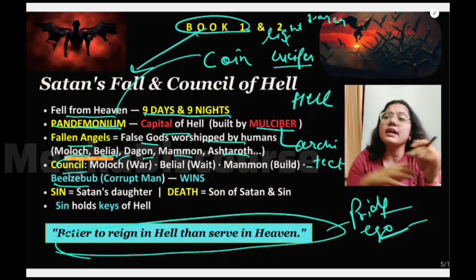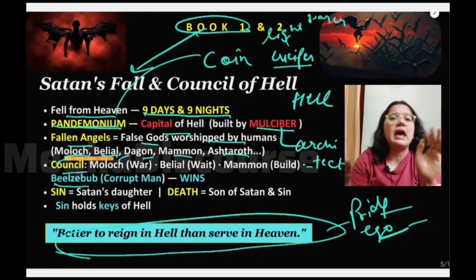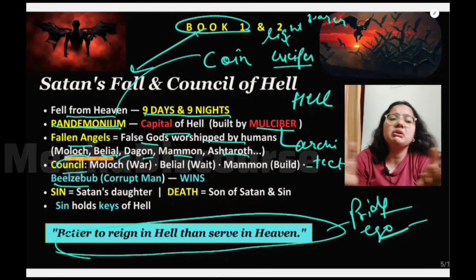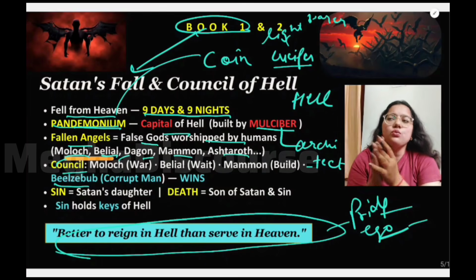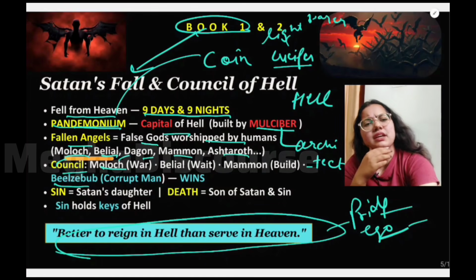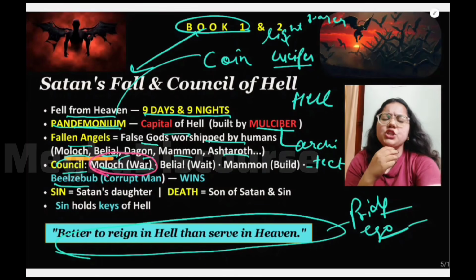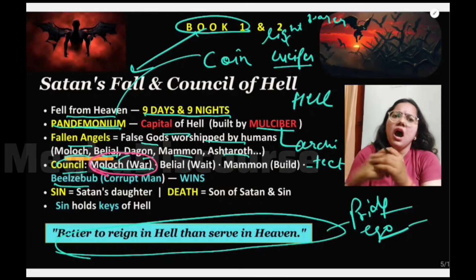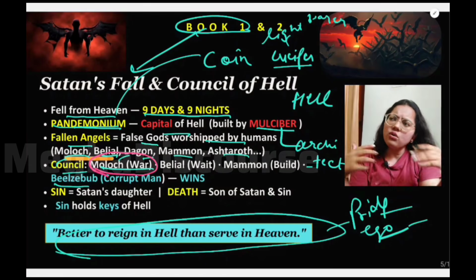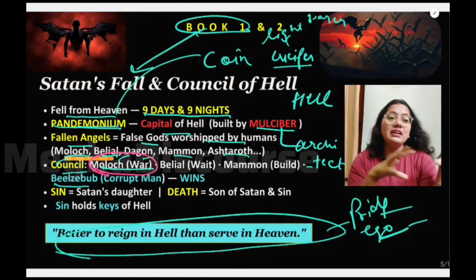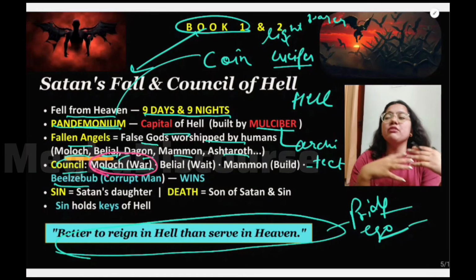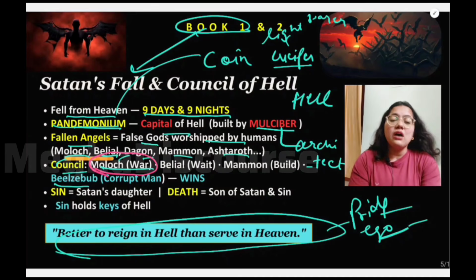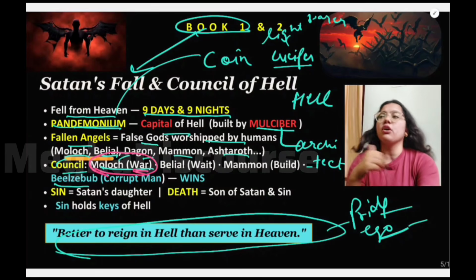Now that God has expelled us, we no longer have the comforts or luxuries of heaven, nothing to eat, no flowers. So what should we do now? Moloch says that we should wage a war against God, that we should fight against him. How can he do this to us? We are all angels, and he says that we have equal power to the Son of God. We have equal powers. Why should we bow down? So we should wage a war against him.